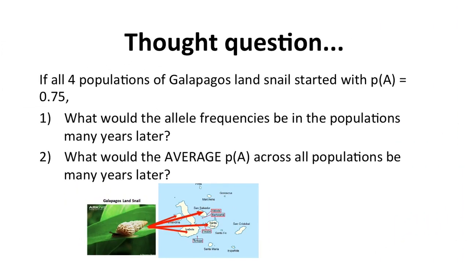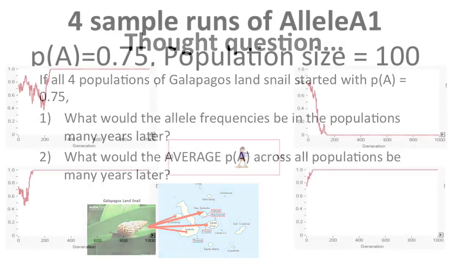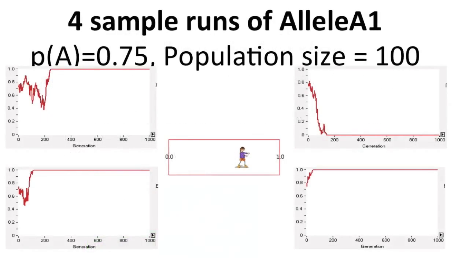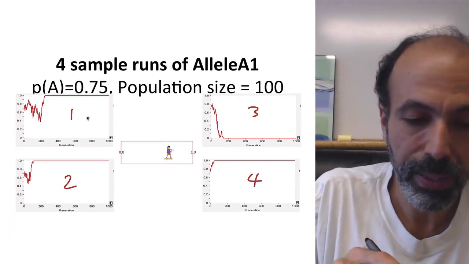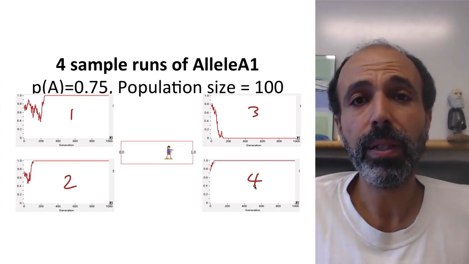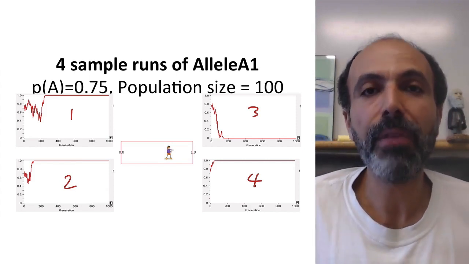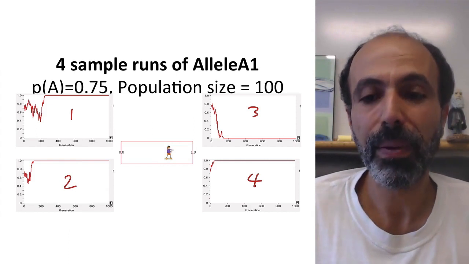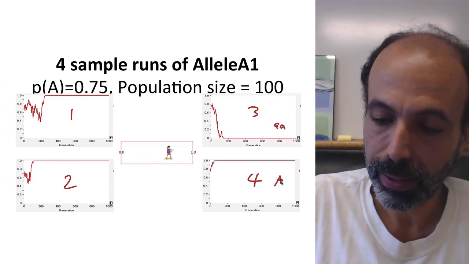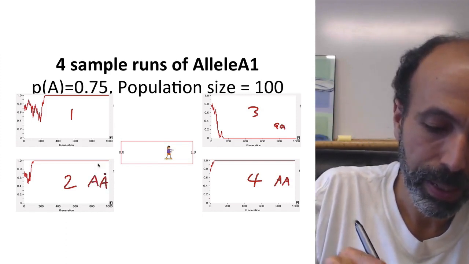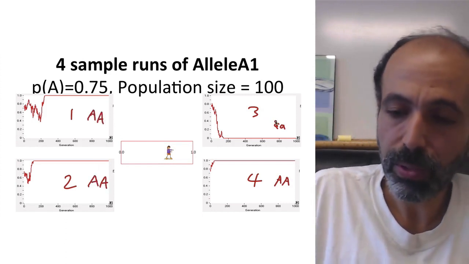Well, I hope that wasn't too difficult. So, again, this is the pattern that we expect to have happened. So some of these allele frequencies will be bopped around. So let's say, for example, here are the 4 islands: Island 1, Island 2, Island 3, and Island 4. We see in 3 out of the 4 islands, Islands 1, 2, and 4, the allele big A is fixed, which means everybody on that island is big A, big A. And on 1 island, little a is fixed. So everybody on this island is little a, little a. So these ones are all big A, big A. That one's all little a, little a.